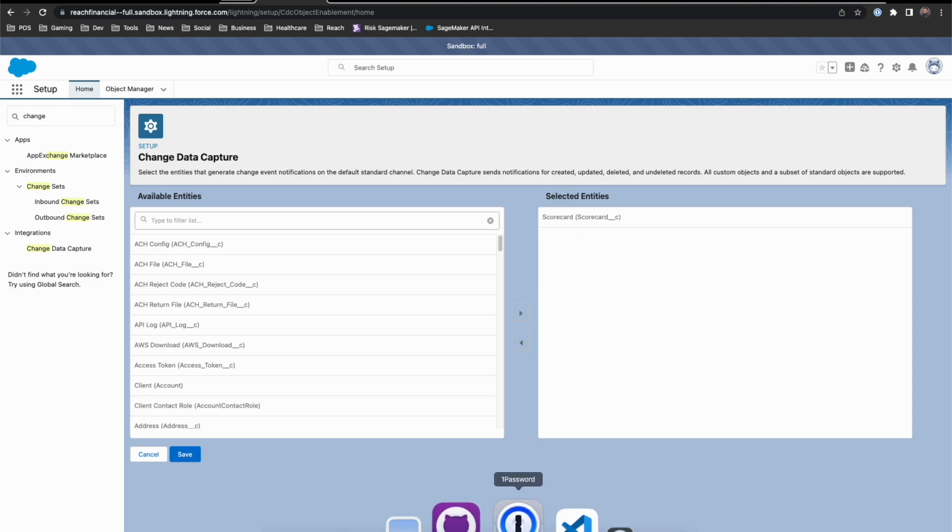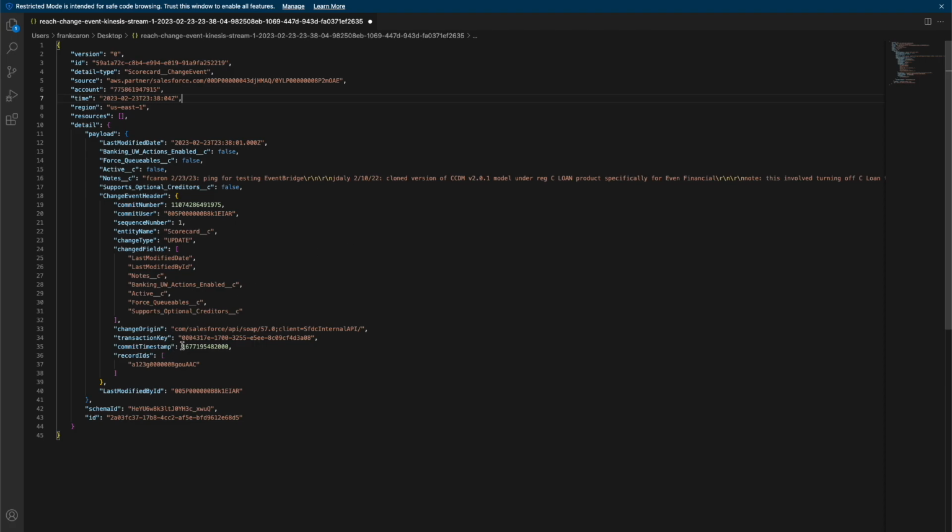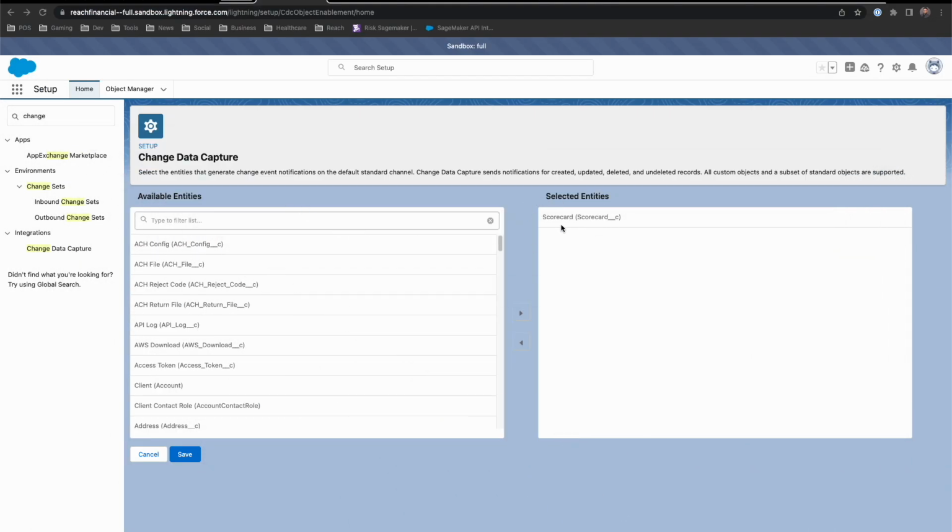Now a change event is basically a JSON document, if you will, of the details of a record. So in this case, what you will actually get is the list of everything that changed when you made a change to the record. This is super useful because that information can then be used to make changes to a core system of record that exists outside of Salesforce, say another database inside of Amazon. In this particular case, I made a change to the notes field, and that new value shows up in the change event. So turning that on is great, but we actually have to get that over to AWS.